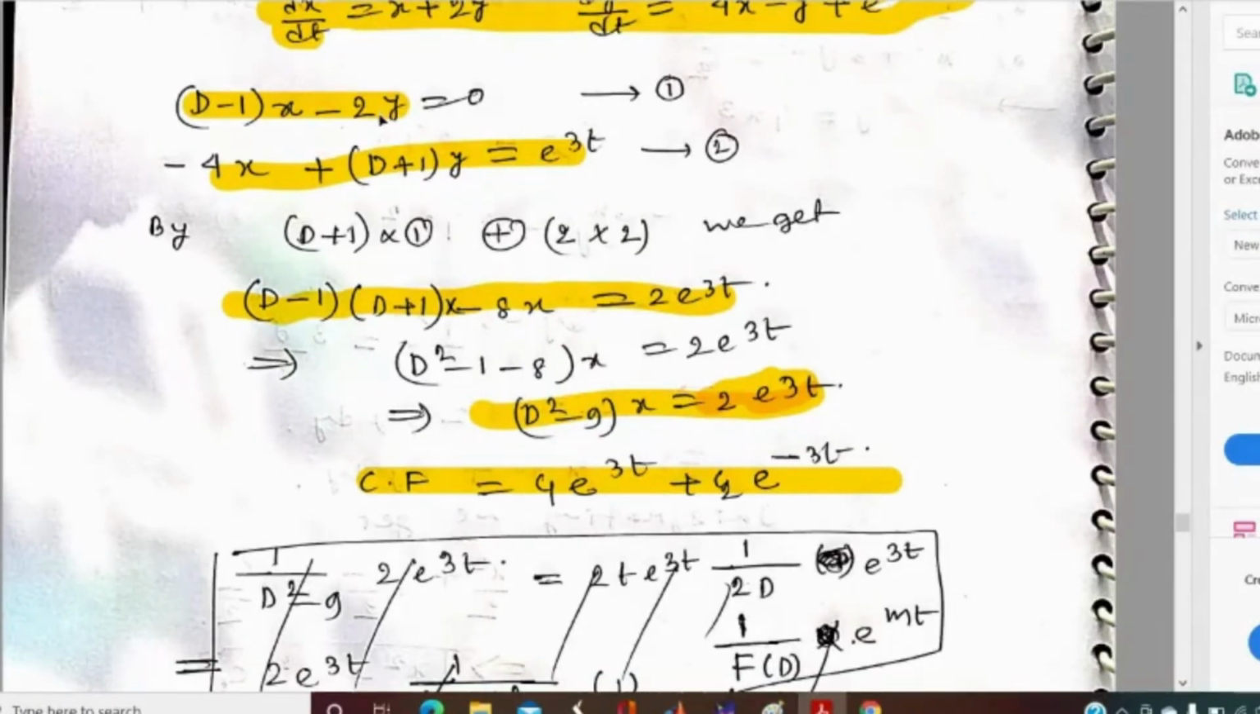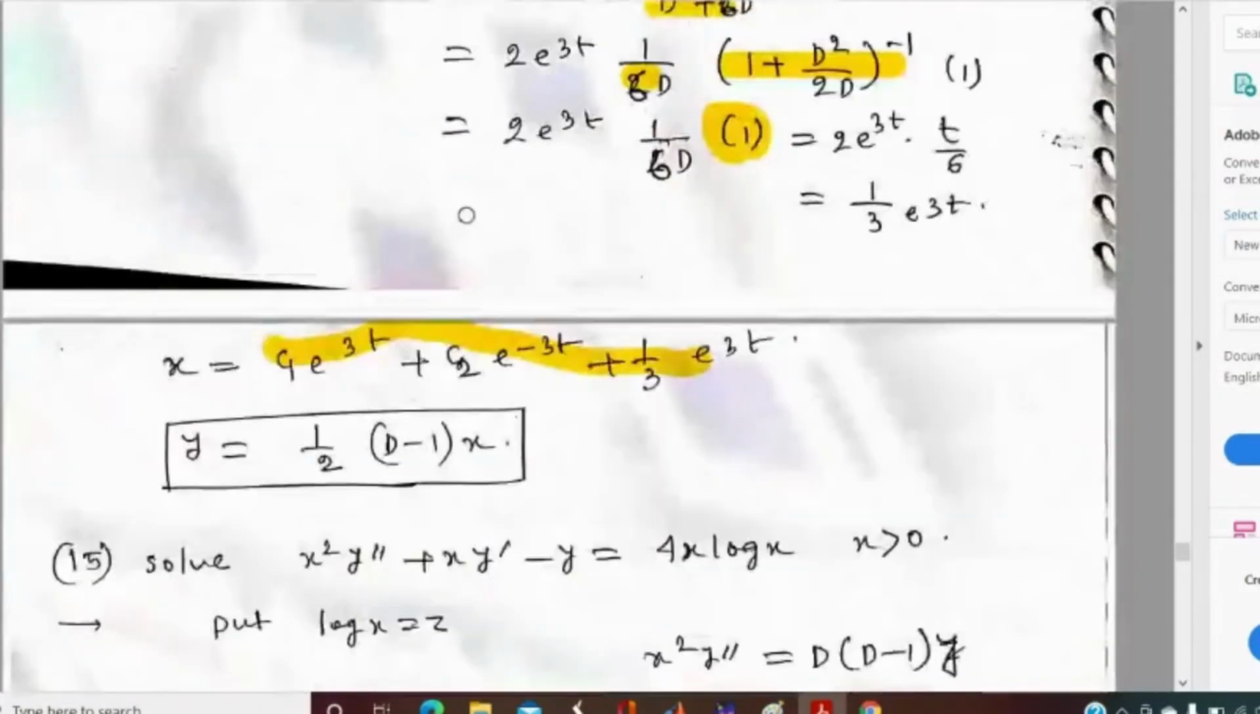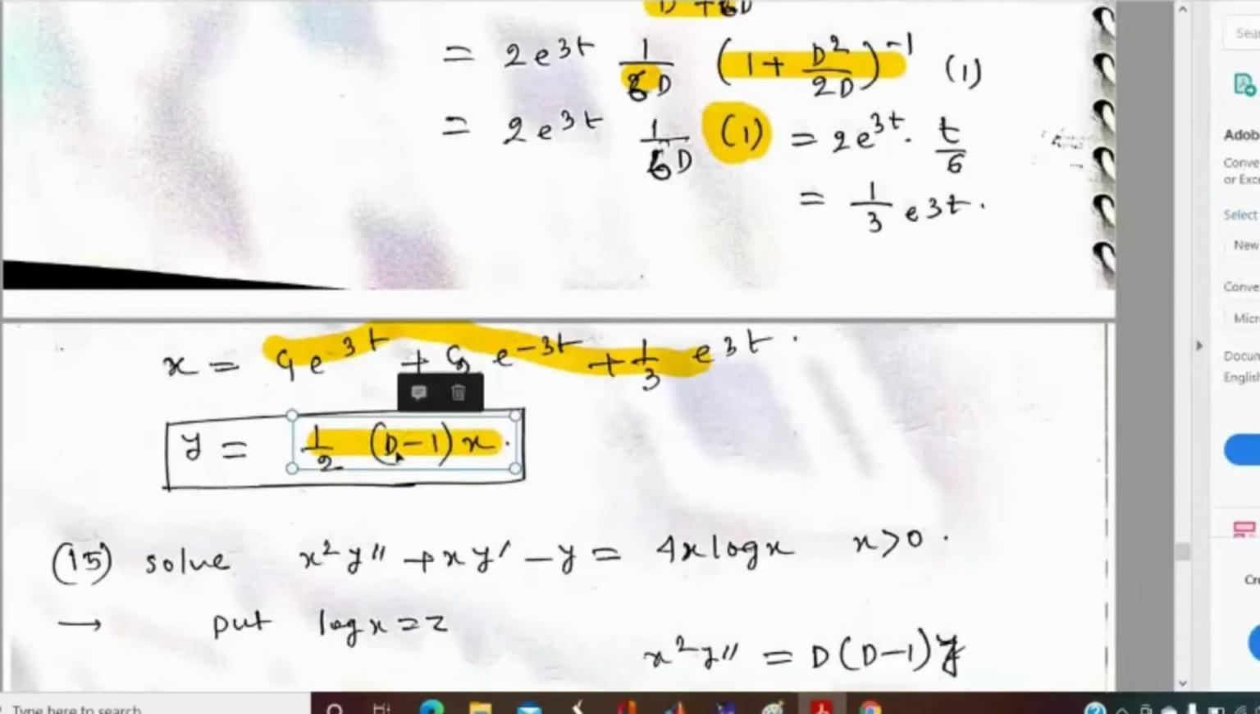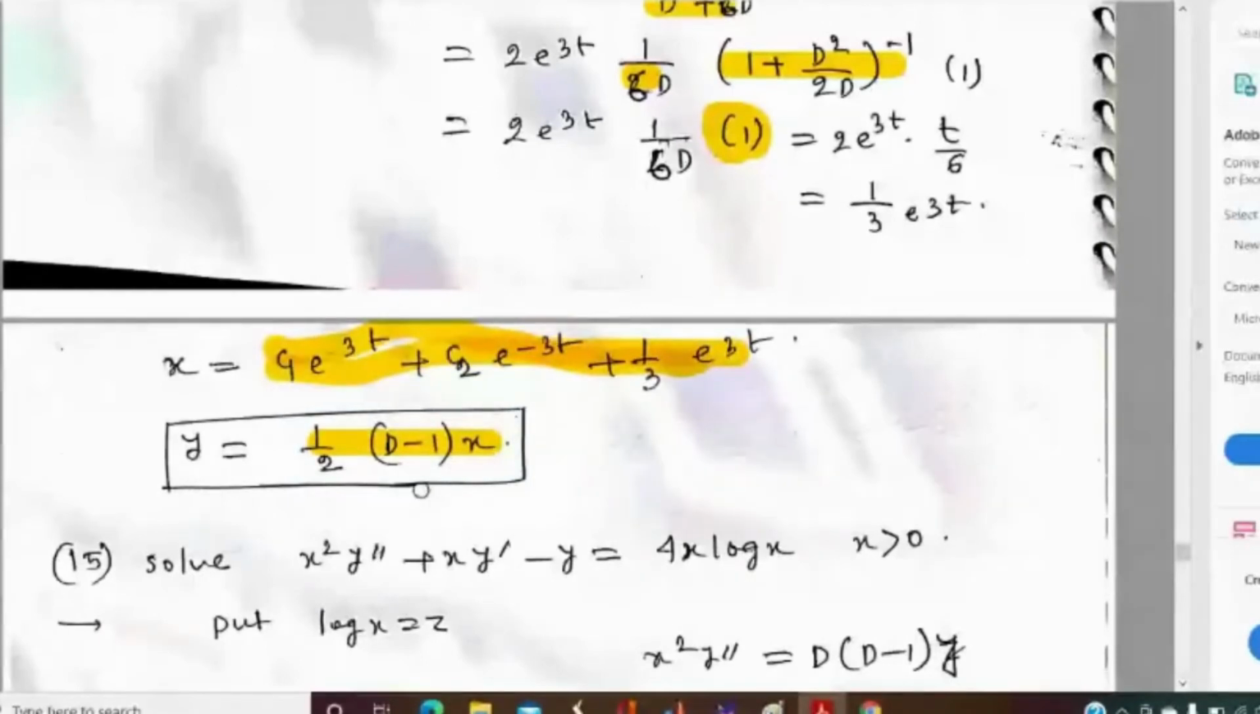and otherwise you can also find the value of y from equation 1. From the equation you can say that 2y equal to (D minus 1) of x, that is y equal to half of (D minus 1) into x. So y will be half into (D minus 1) of x, and D means d/dt. If we substitute the value of x here, then we will get the value of y automatically. Here I cannot show the value of y. You can find it by putting the value of x and differentiating. You can easily find the value of y.